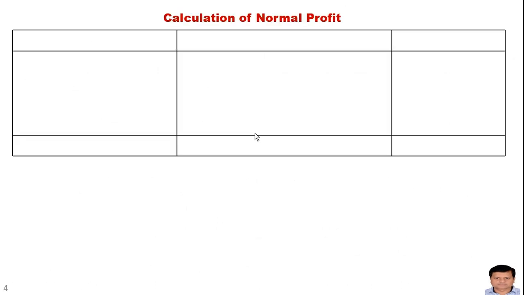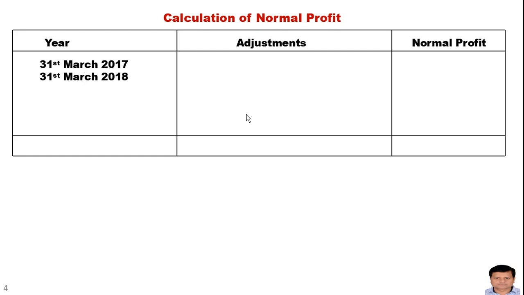First we need to calculate the amount of normal profit. Year, adjustments and normal profit. These are the years given: 17, 18, 19, 20 and 21, already given in the question. Now we need to make some adjustments.